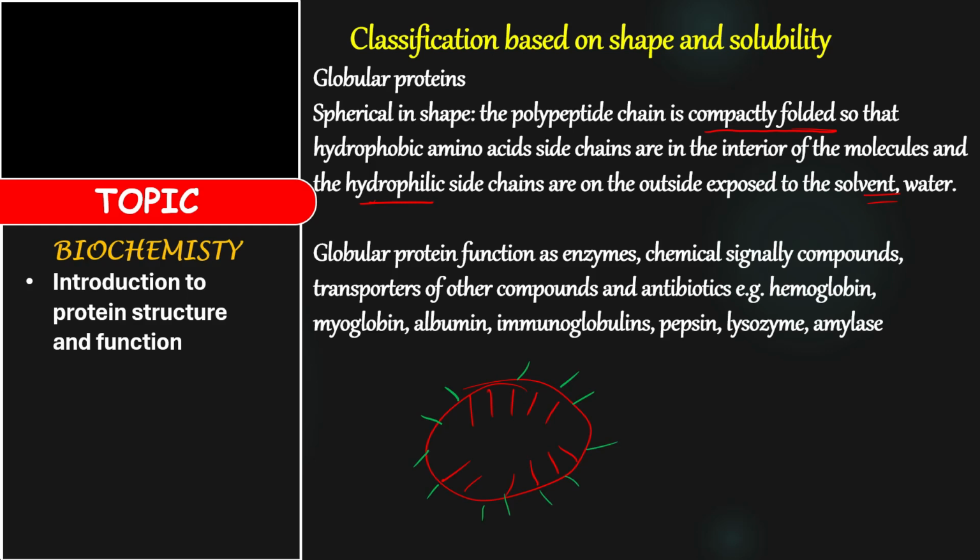Exactly. Now, globular proteins function as enzymes, chemical signaling compounds, transporters of other compounds, and antibodies, like hemoglobin, myoglobin, albumin, immunoglobulin, pepsin, lysozyme, and amylase. All right.